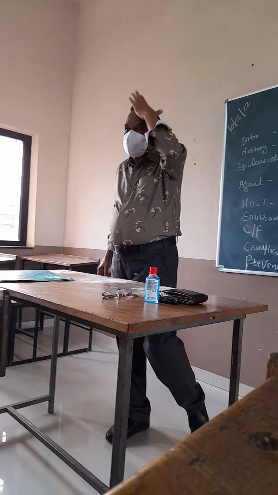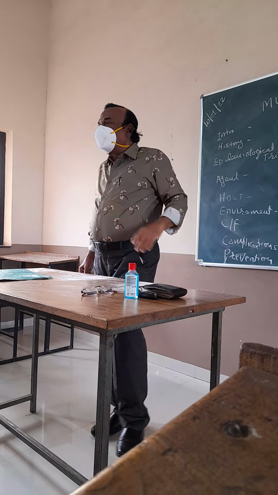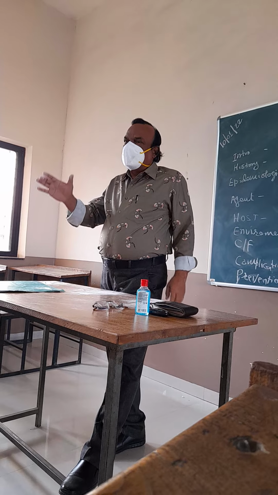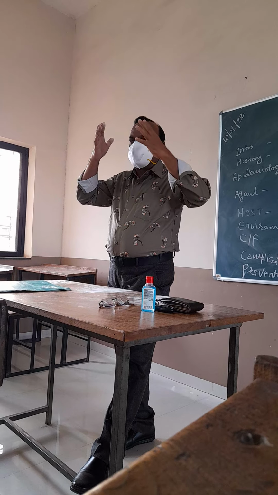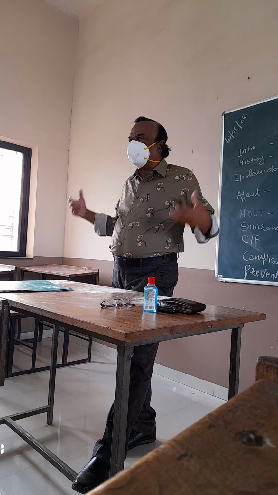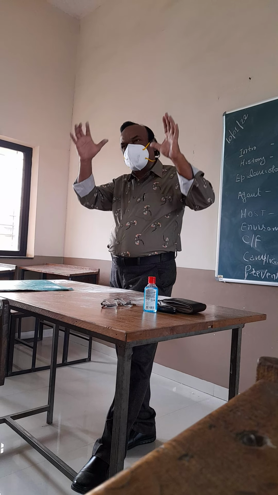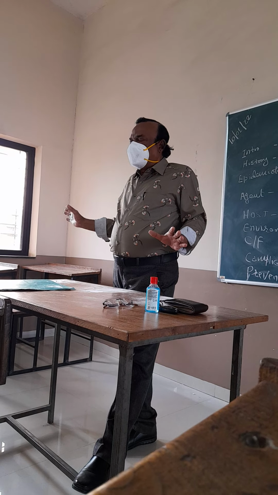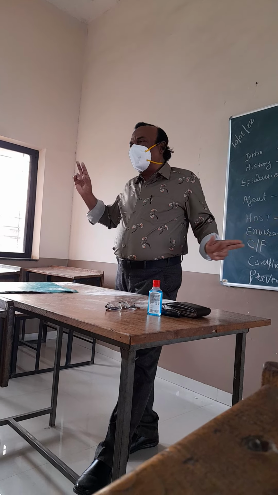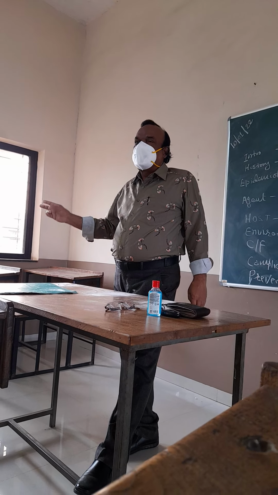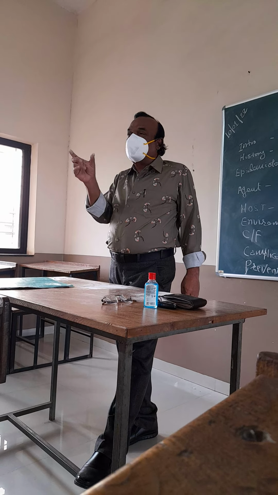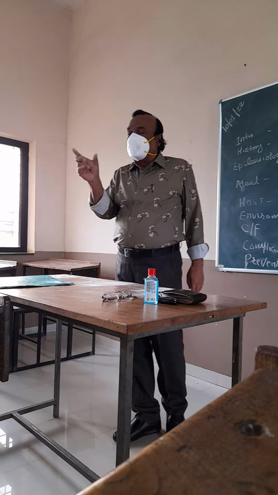Prodromal phase, second is the eruptive phase, and now third is the post-eruptive phase. In the post-eruptive phase, the rash disappears the way it appeared: behind the ear, face, neck, thorax, abdomen, upper extremity, lower extremity. As the rash appears, it similarly disappears in the same way. But remember, the period of infectivity is 4 to 5 days before the appearance of the rash and 4 to 5 days after the appearance of the rash. This is asked in the viva and asked in the MCQ.